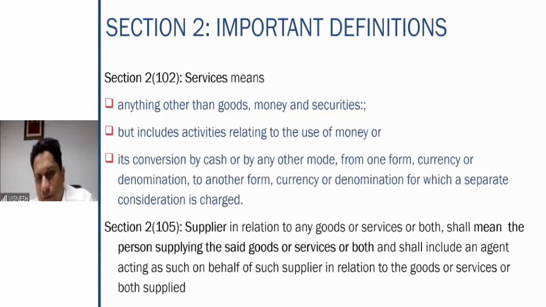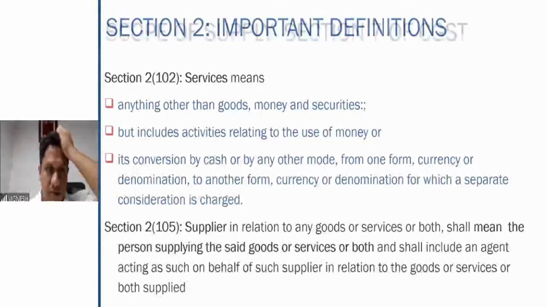Section 2 subsection 105 defines the term supplier. Again, supplier is a critical part of the GST discussions because he is the person who is actually making the supply. So in relation to the goods or services, it shall mean the person supplying the said goods or services, and shall also include the agent acting on behalf of such supplier in relation to the goods or services. So supplier is any person who is supplying the goods or services, or any agent acting on behalf of such supplier.